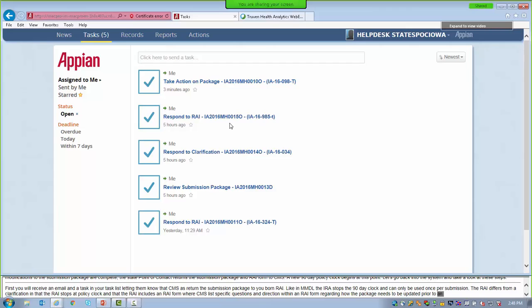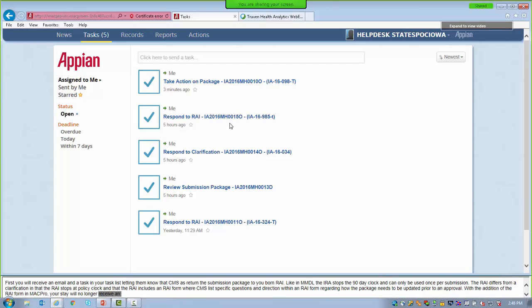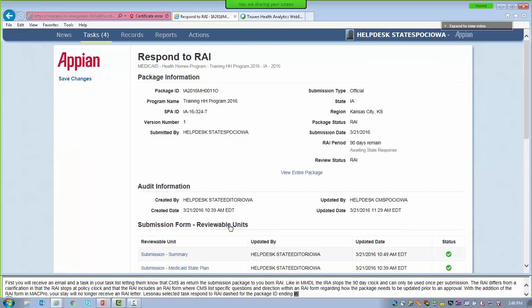Let's now select the task, Respond to RAI, for the package ID ending in 11-0. This takes us to a page where we may respond to the RAI request.